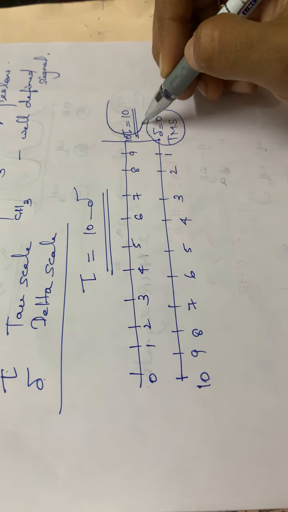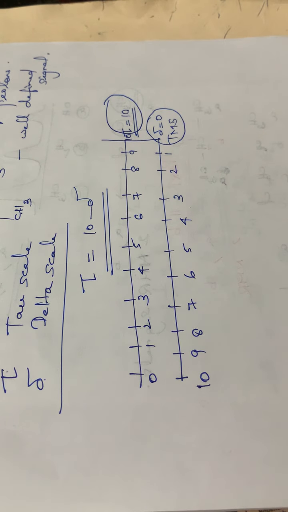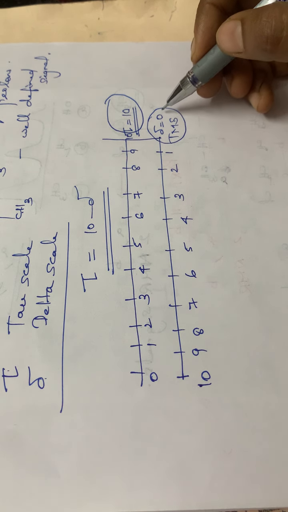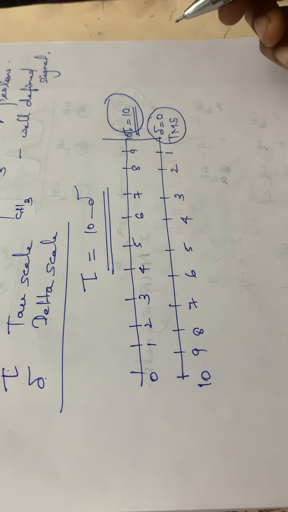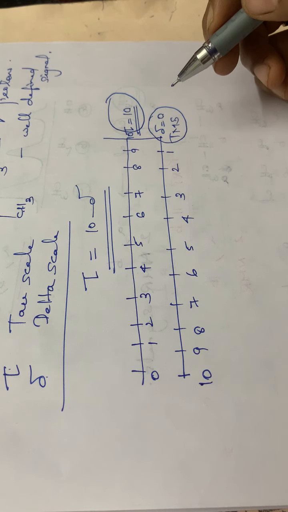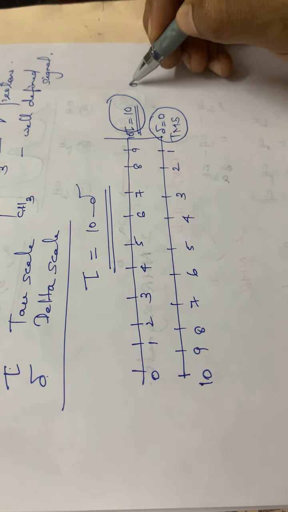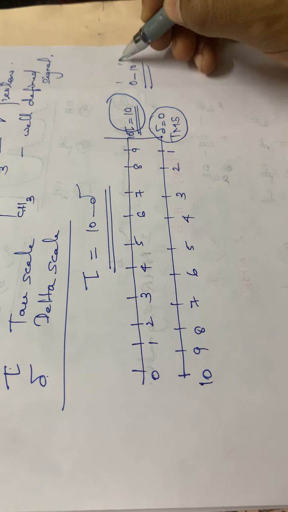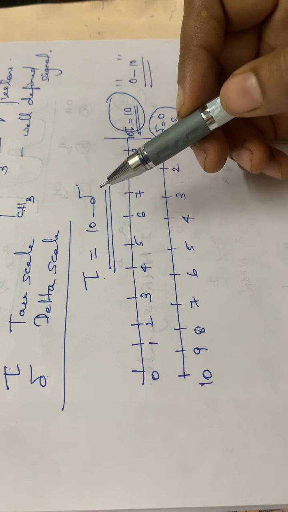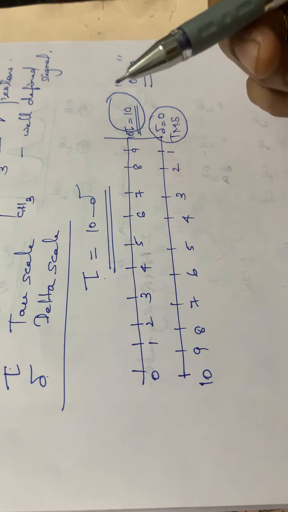For TMS, tau is equal to 10, and for the delta scale, the reference compound TMS has the value 0. I think there is some confusion in the textbooks, and in all these cases the values range between 0 and 10. So the relation connecting the two scales is tau equals 10 minus delta.